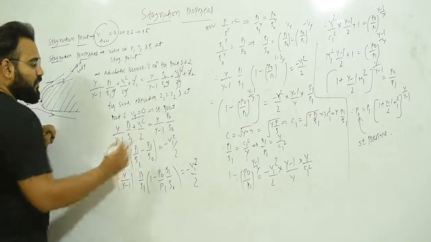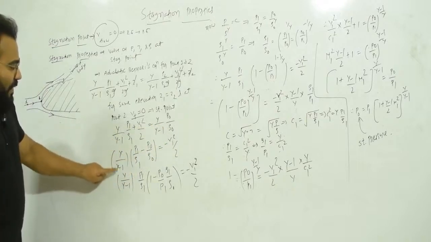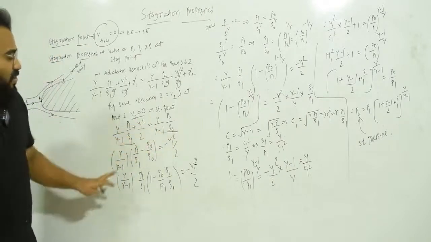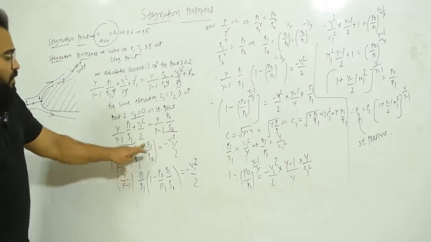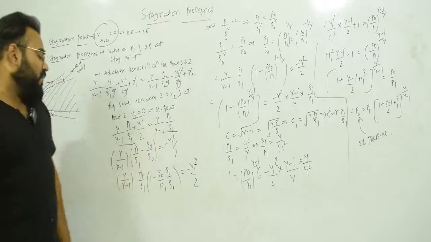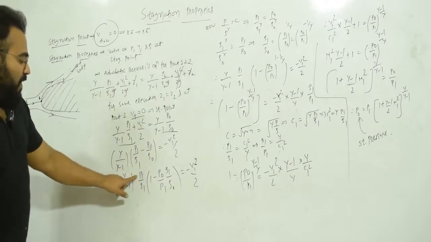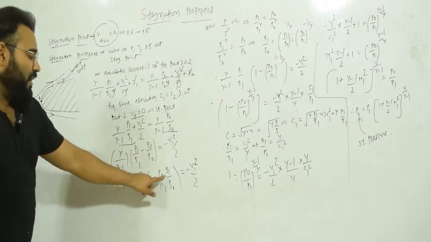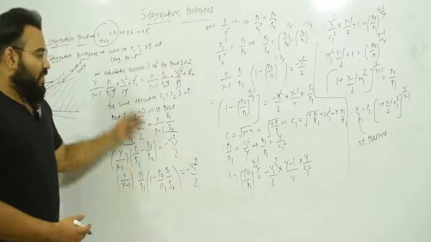Okay. Now what we are going to do here, you can see that this term and this term both contain gamma upon gamma minus 1. So simplify: gamma upon gamma minus 1 into P1 upon rho 1 minus P0 upon rho 0 is equal to minus V1 square by 2. Again from this term we will take P1 upon rho 1 common. So it will be 1 minus P0 upon P1 into rho 1 upon rho 0, bracket complete, minus V1 square by 2. Okay, so this is the derivation.